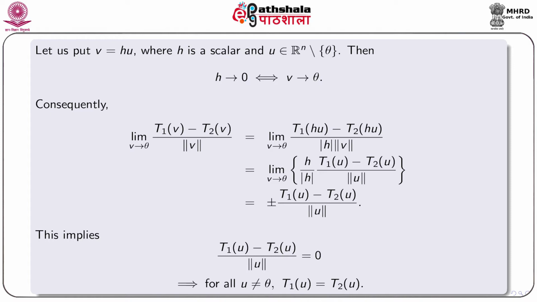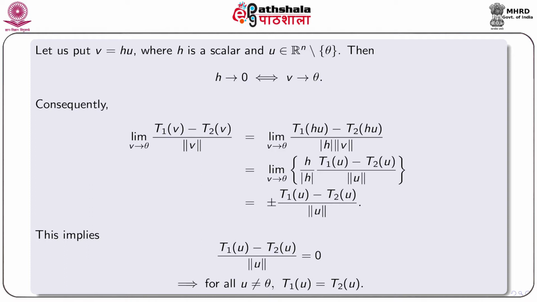We apply the linearity of T1 and T2. So h comes out from both the quantities, and we have h by mod h times (T1(u) - T2(u))/norm u. We consider the limit of these quantities as v tends to origin.